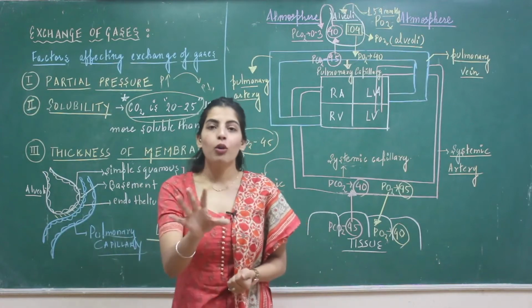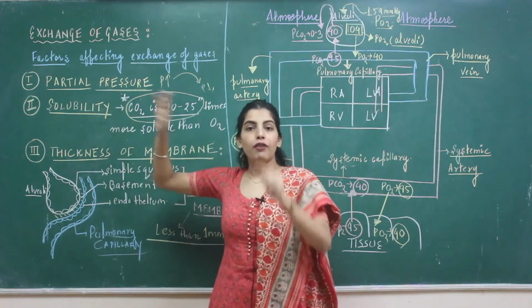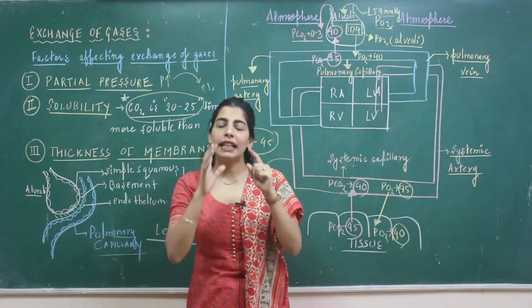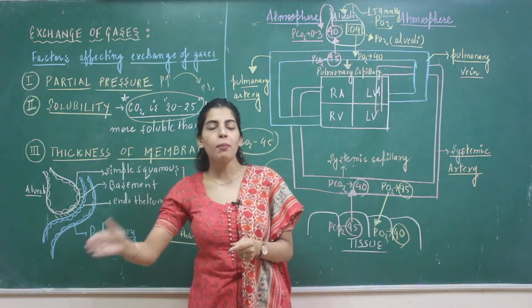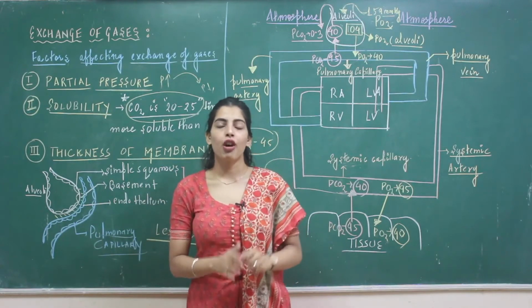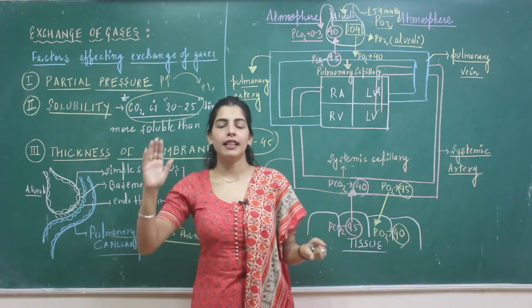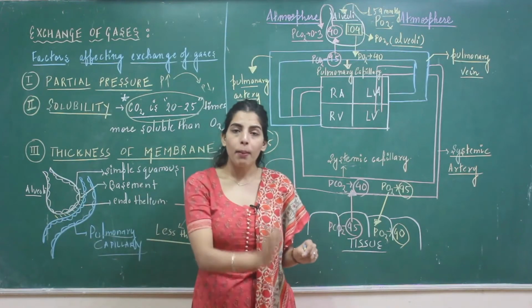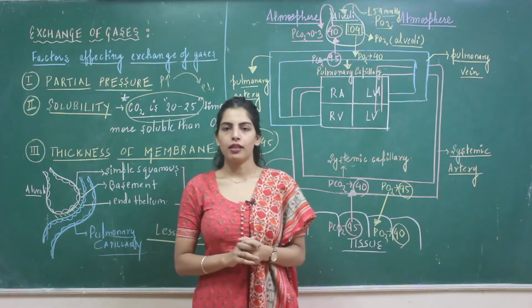So all in all, what you need to remember is this factor, partial pressure. If you remember all the partial pressures, you can easily see how the gas is diffusing from a region of high partial pressure to a region of low partial pressure. So remember all the pressures in the atmosphere, alveoli, pulmonary capillary, systemic capillary, and the tissues.